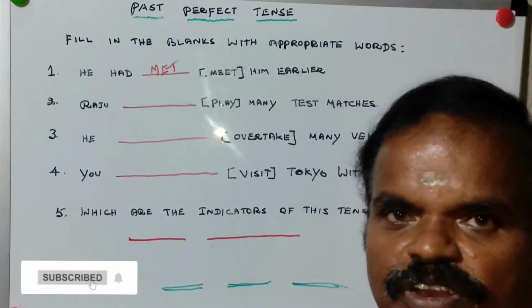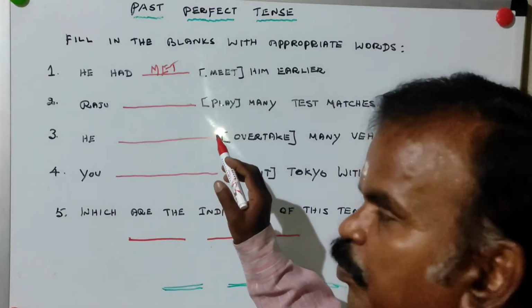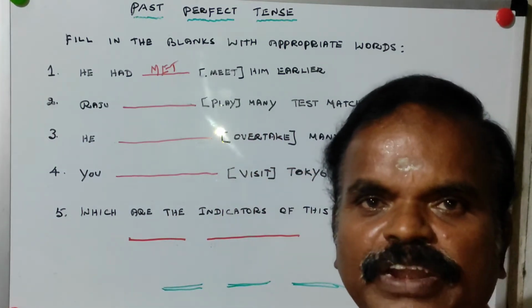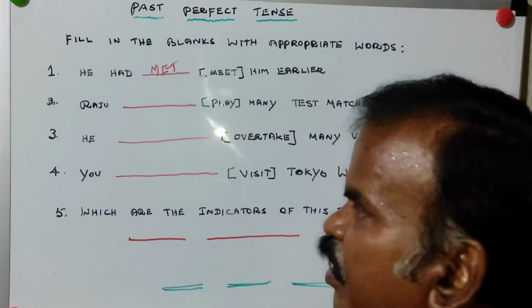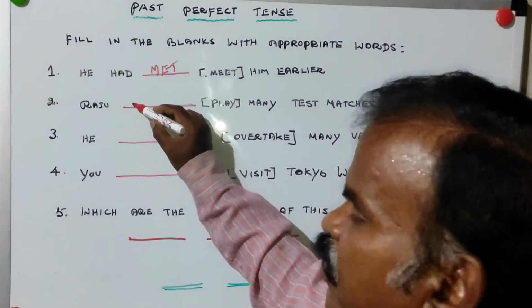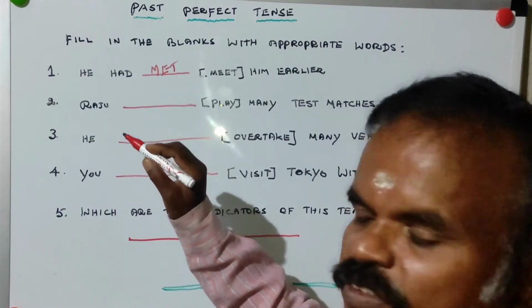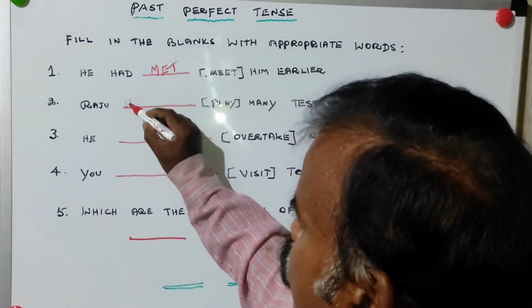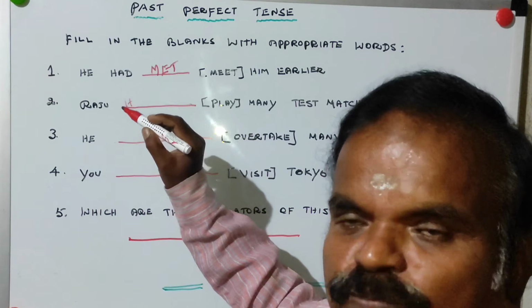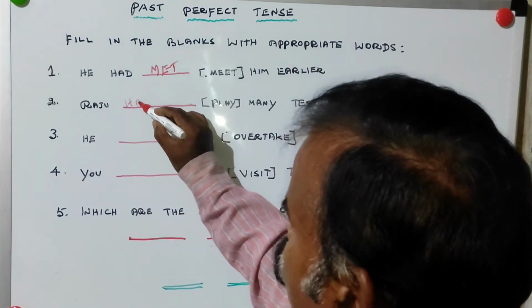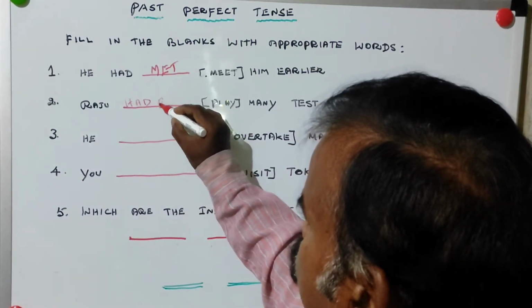Second sentence: Raju dash bracket play many test matches. So the correct answer, here you have to write two items. Had, because we are dealing with past perfect tense.